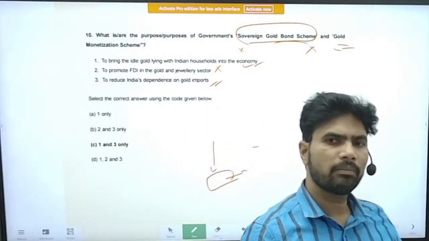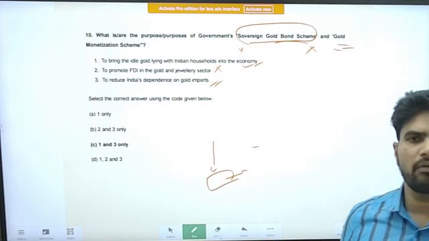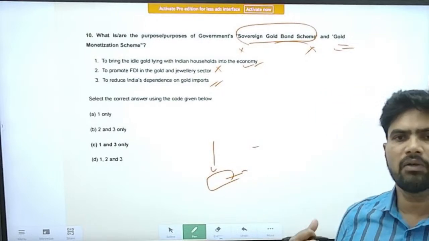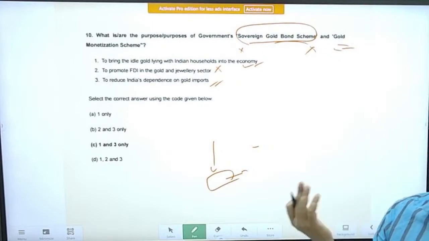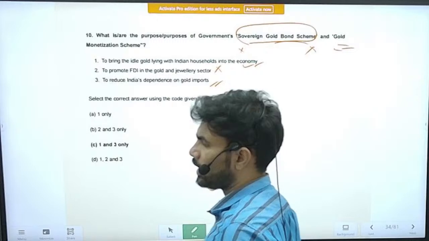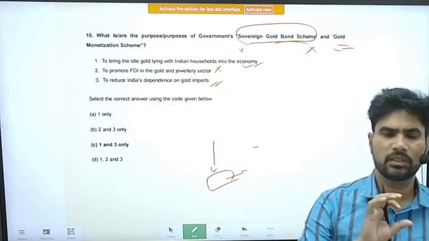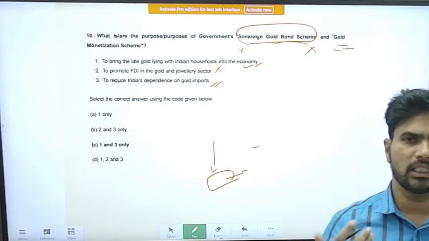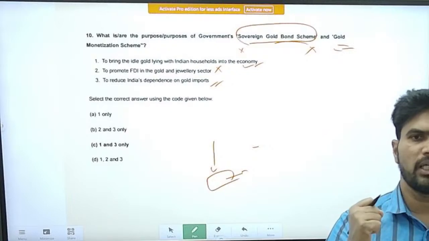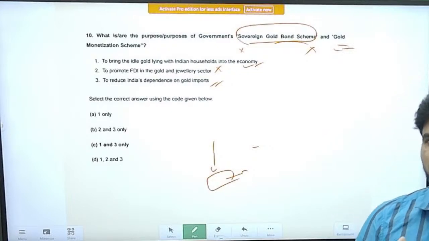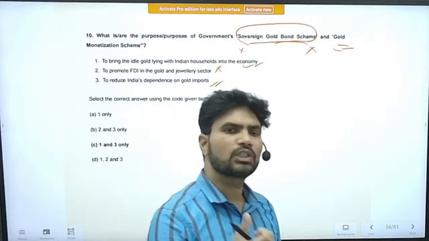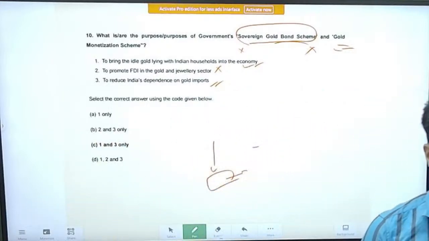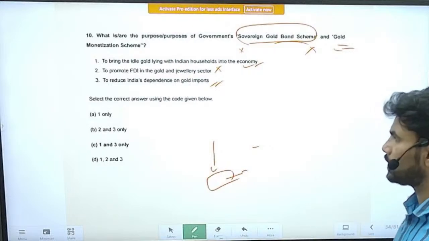So after some time they can take back their gold, or if they want, they can take back the equal amount of money, the value of the gold. So something like that, the scheme was meant to do something like that. The schemes have been made with the intention of reducing the attraction for Indians to invest in gold, or to reduce the actual purchase of gold. This was the major concept behind these two schemes.